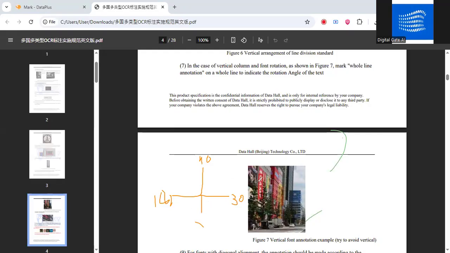So you can see that the box was drawn at a 90-degree angle. When you are making a box like this, you have to mark the 90-degree option. But if the box is drawn in the normal horizontal way, then you have to mark the normal option. Let me just erase it.